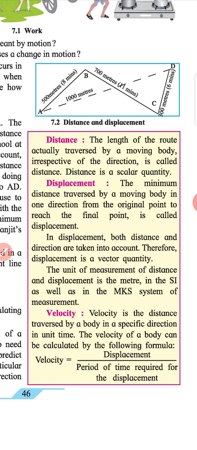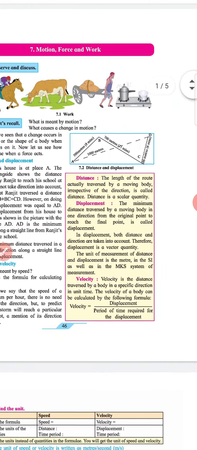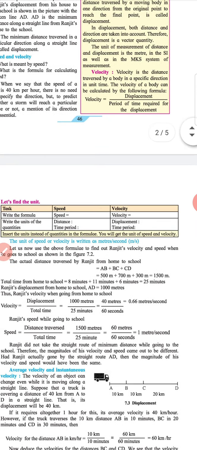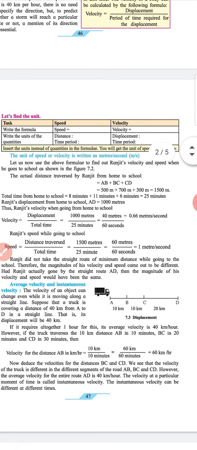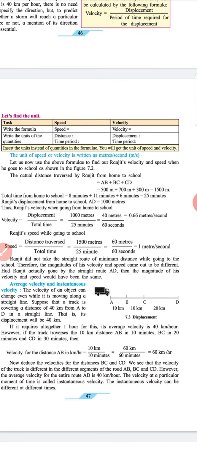Heading: Velocity. Velocity is the distance traversed by a body in a specific direction in a unit time. The velocity of a body can be calculated by the following formula. Velocity is equal to displacement divided by the period of time required for the displacement. Heading: Let's find the unit. Table.